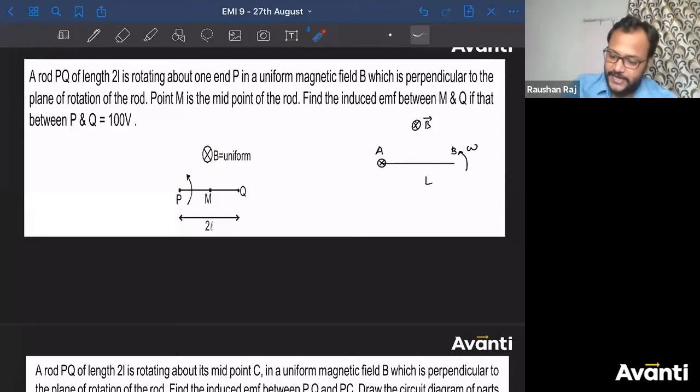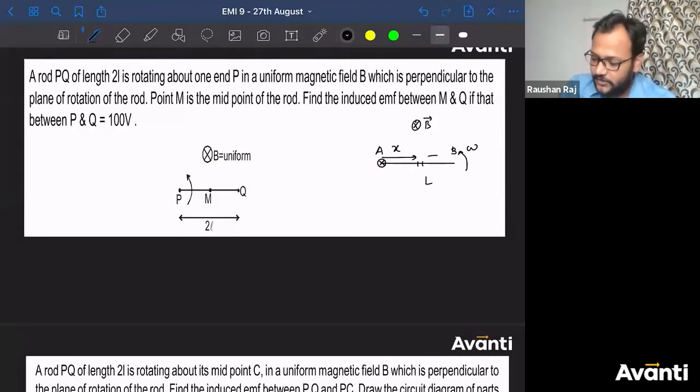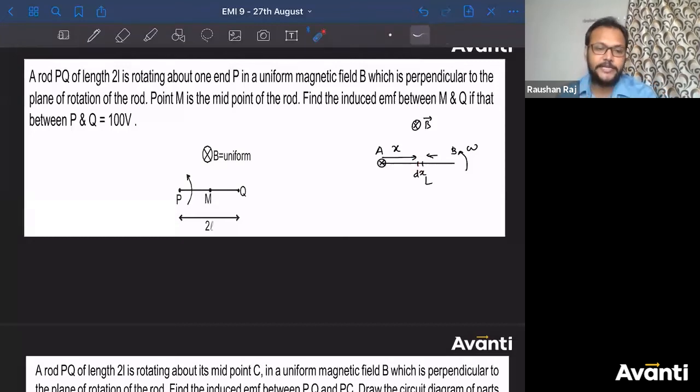So if I take an element at a distance of x from the pivoted end, having a length of dx, what will be the velocity of this small element of the conductor?